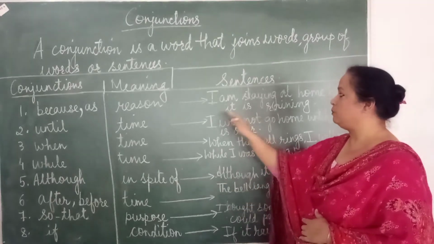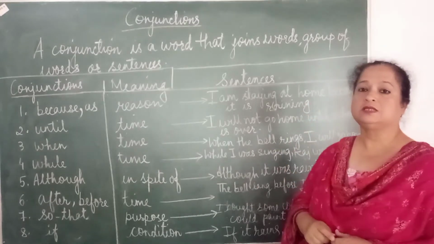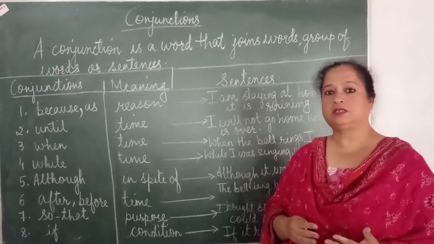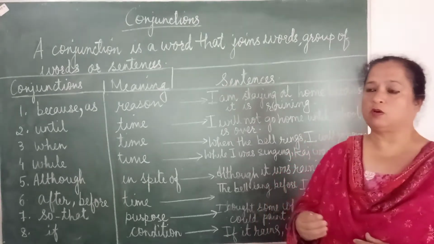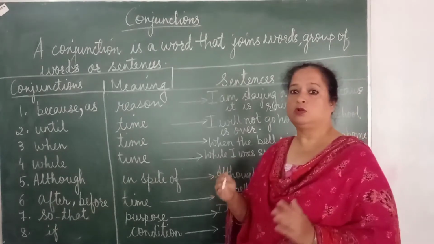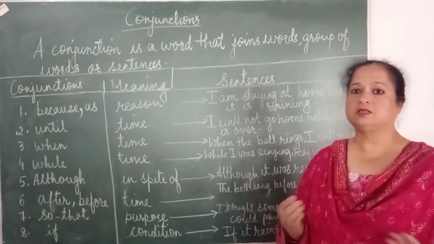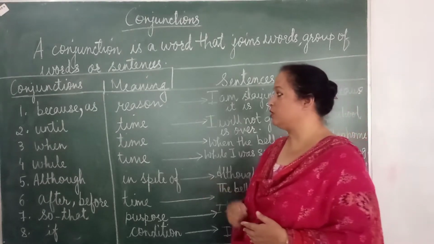Now what is the example that I have given over here? I am staying at home because it is raining. So what is the reason for me to stay at home? The reason for me to stay at home is it is raining. So I use because when I have a reason to do something. That means I can add a sentence or sentences together or group of words or words using the conjunctions.